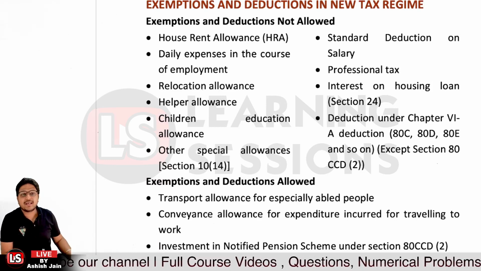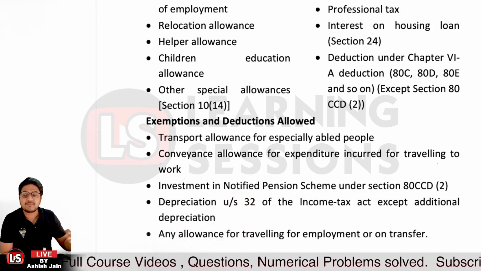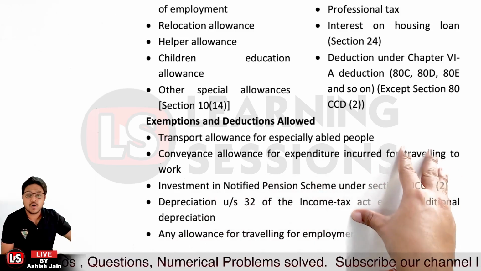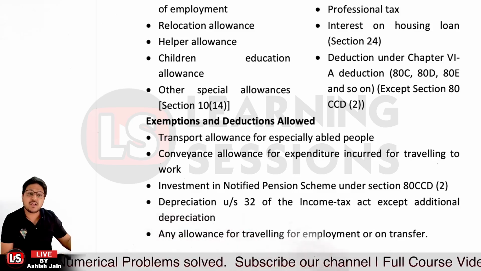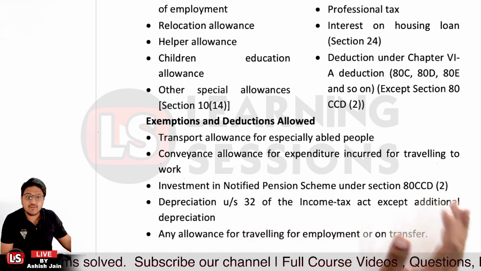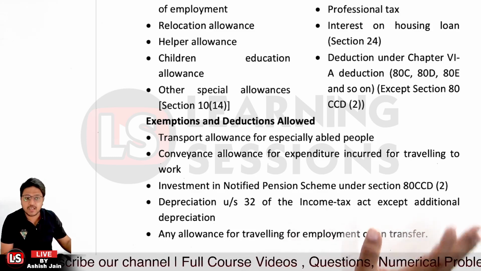Okay, and what exemptions or deductions are allowed, let's have a look at it. Transport allowance for especially abled persons. Transport allowance, if you're spending on that particular thing, deduction will be allowed. Conveyance allowance for expenditure incurred for traveling to work, for that particular purpose, deduction is allowed. Investment in the notified pension scheme under 80CCD will be allowed.